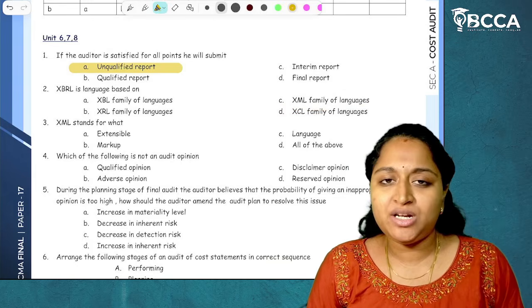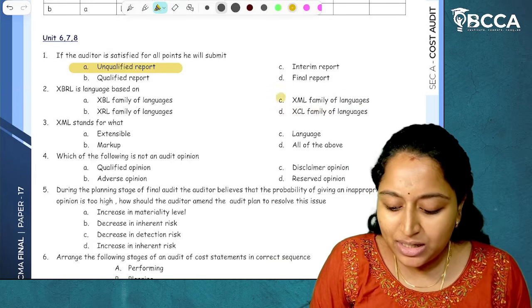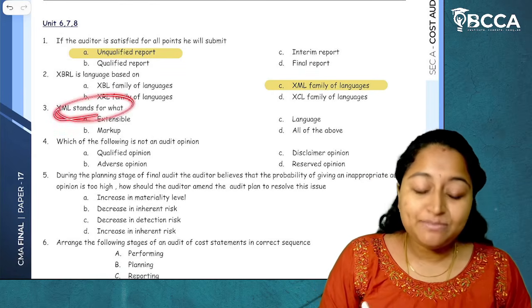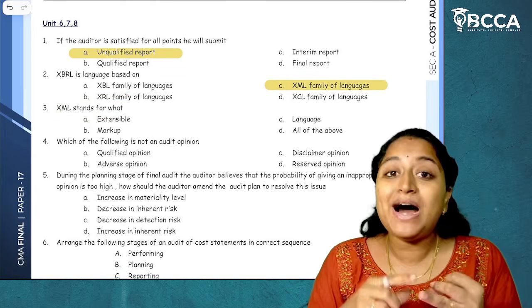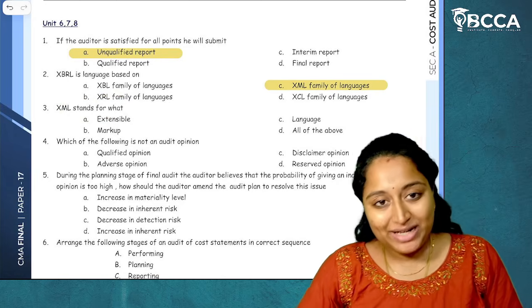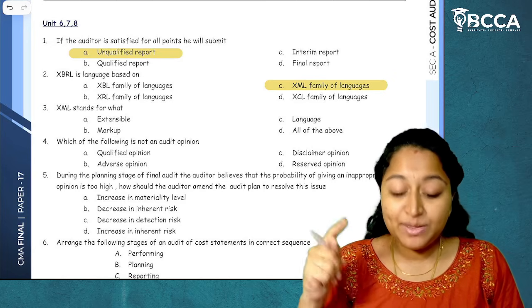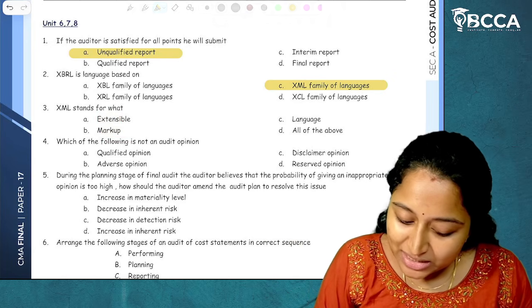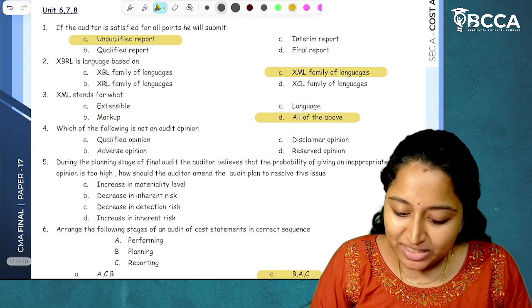This you would have seen in other subjects and in your CMA Inter as well. Then XML stands for what? Extensible Markup Language. XBRL, Extensible Business Reporting Language. XML, Extensible Markup Language. So the answer is all of the above. I hope it is clear.